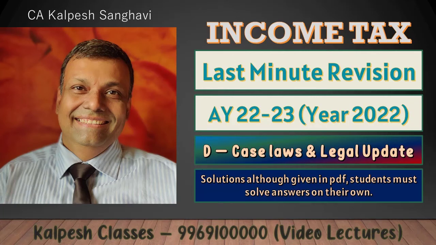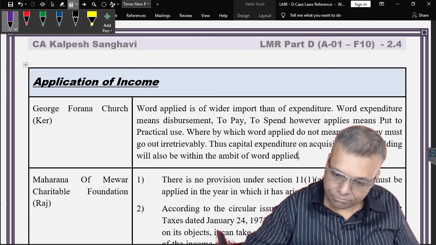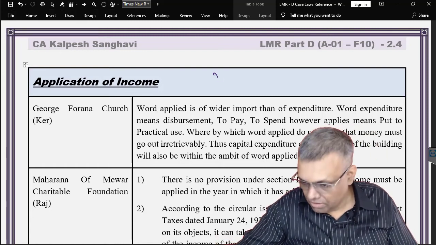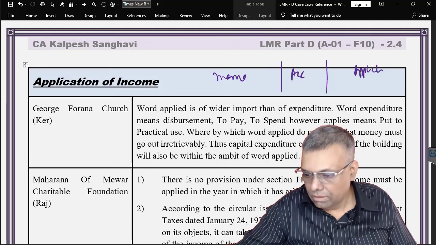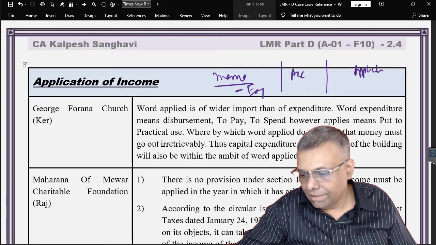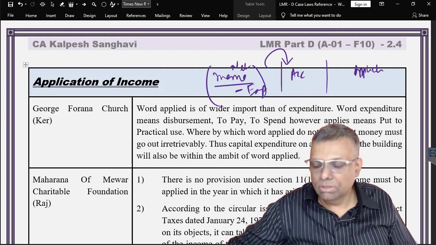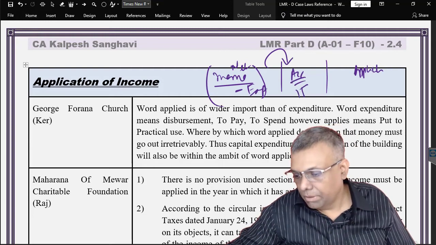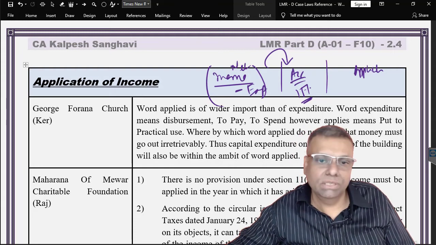Now friends, some of the case laws with respect to the application of the income. We already know about the income, accumulation and the application. The income is always income minus the expenditure. That means it is always a net income, which will be subject to accumulation. 15% is permitted by the law, and the balance figure has to be applied for the purpose of the object of the trust.